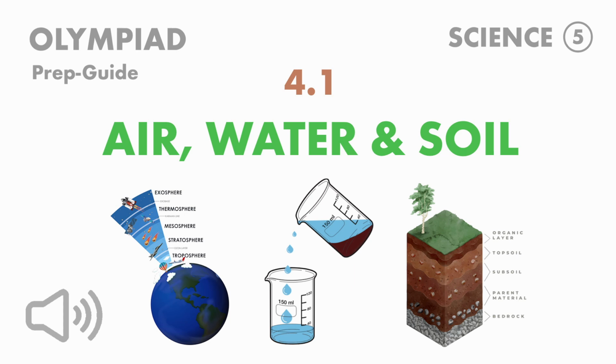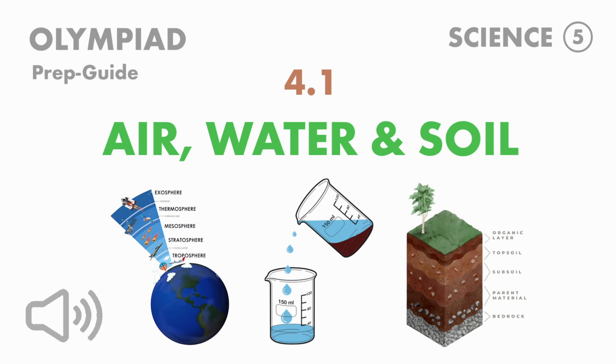Properties of air. 7 properties of air. 1. Colorless, odorless, present everywhere. 2, 3. Occupies space, has weight. 4, 5. Can be compressed, exerts pressure. 6, 7. Needed for burning, expands on heating and rises up.